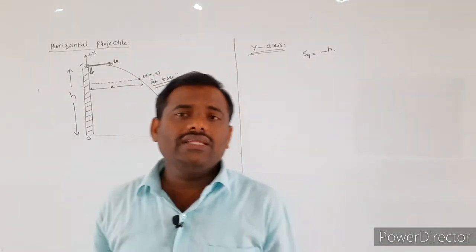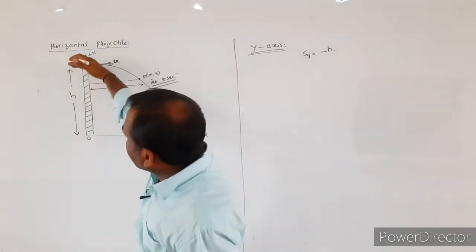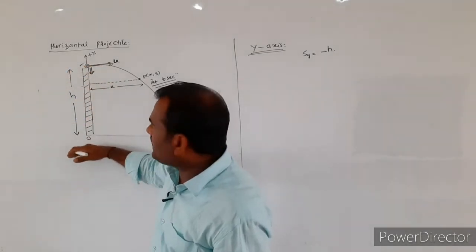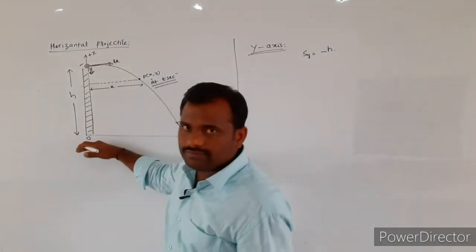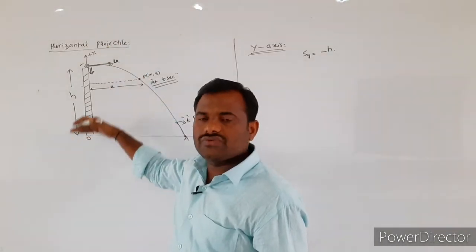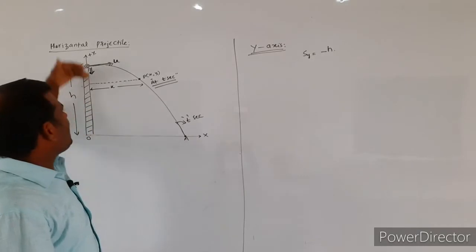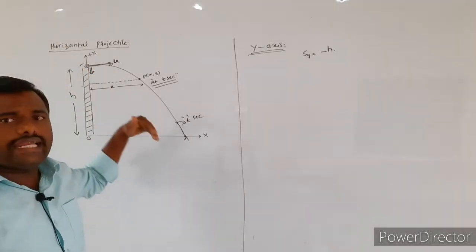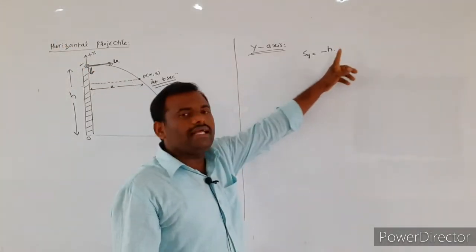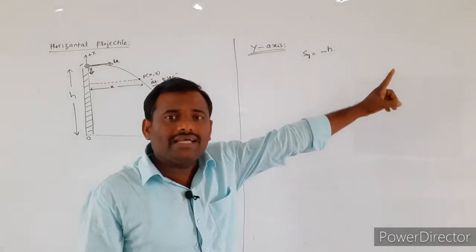What does the minus denote? This displacement is measured vertically downwards. So displacement covered by the projectile along the negative y-axis, Sy, is equal to minus h.